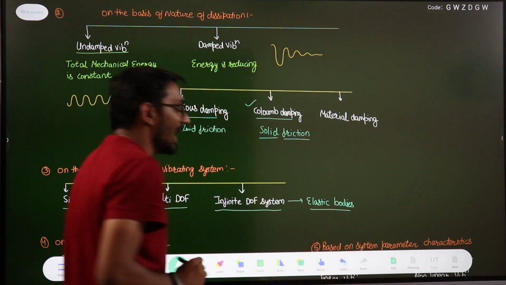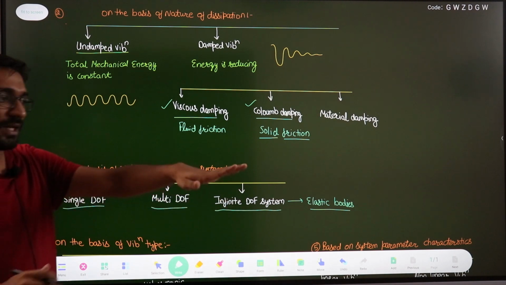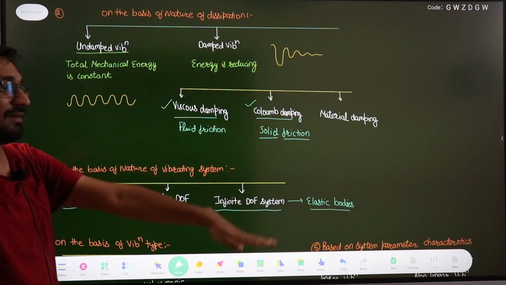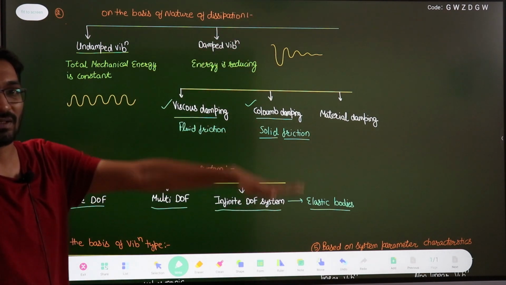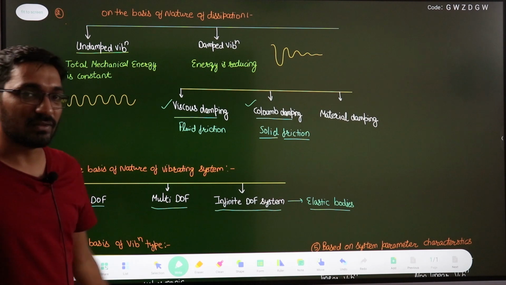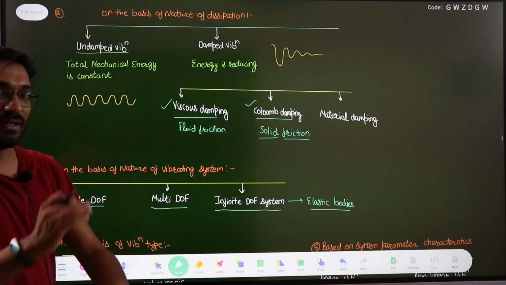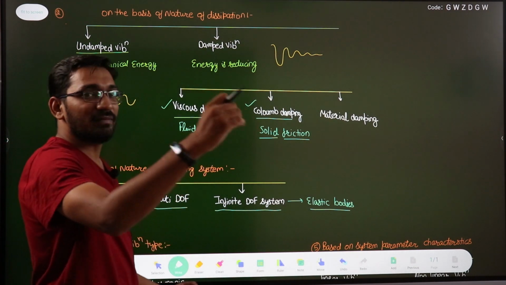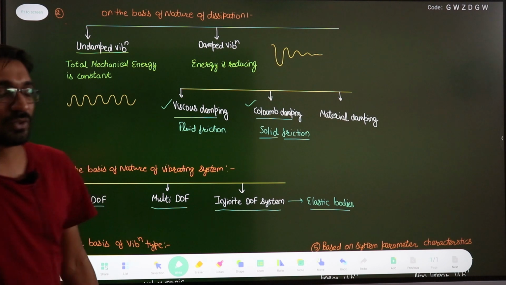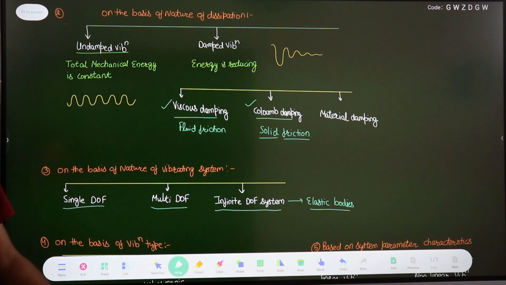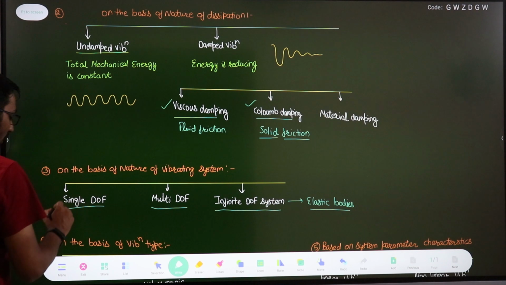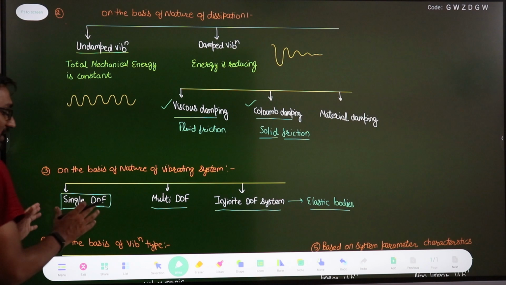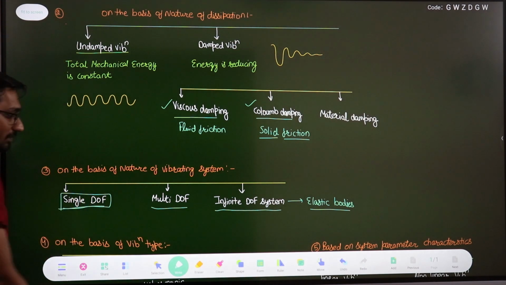As we already discussed in the case of the cantilever beam, each and every point on the cantilever beam is under vibration, like this. So that is your infinite degree of freedom system. In order to specify the position of the complete cantilever beam, we want to know the condition of each and every point. In our course for the GATE, only the single degree of freedom system is in our syllabus, so we will only consider the single degree of freedom system.